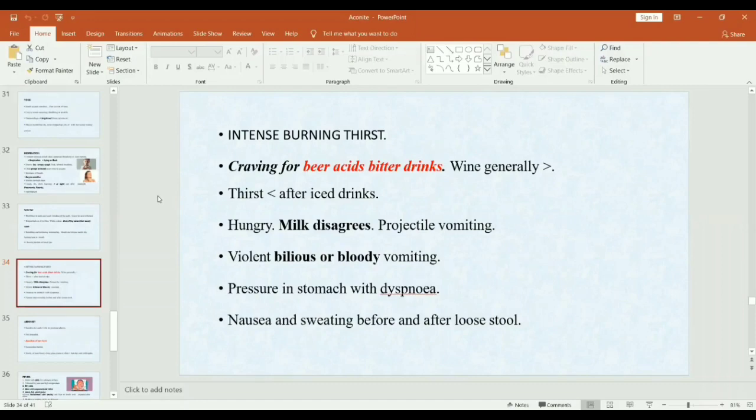They are hungry, aggravated by milk. There is a vomiting after taking milk. The vomiting is violent, bilious, or bloody. There is also sensation of pressure in the stomach with dyspnea. Dyspnea means difficulty in breathing. Nausea and sweating before and after stool.